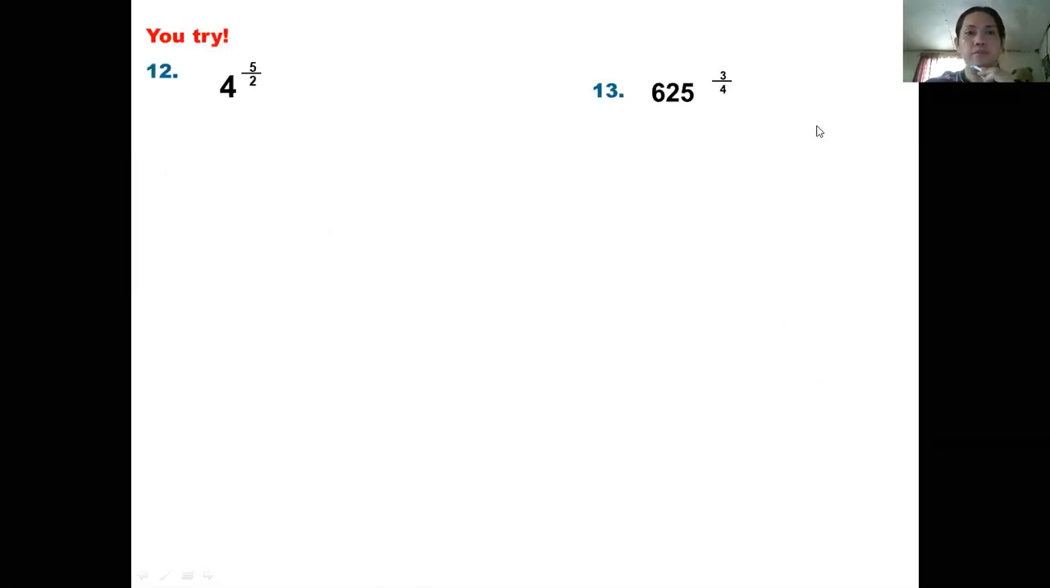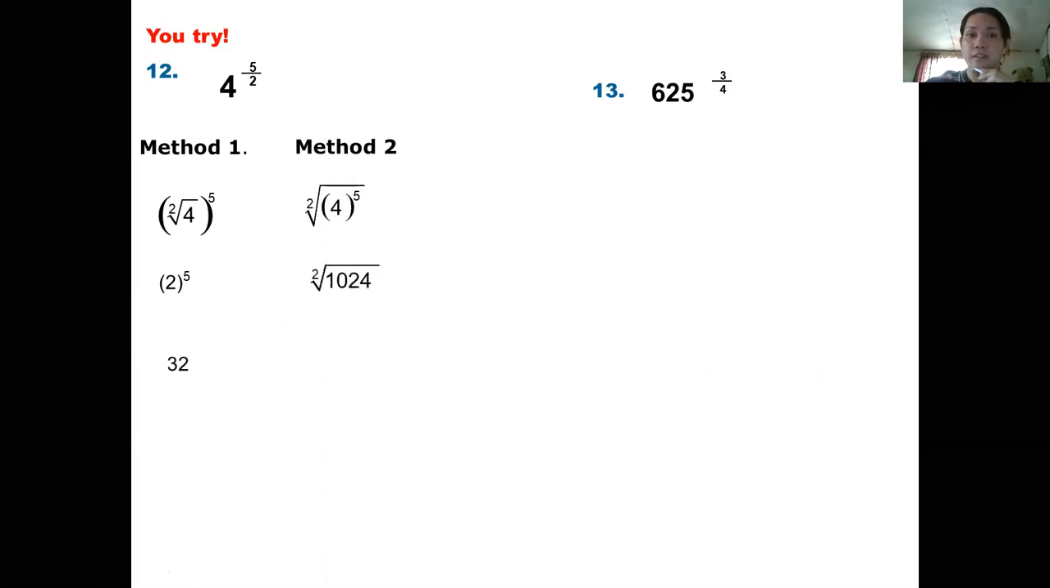So 4 to the power of 5 over 2. Method 1, the square root of 4 to the power of 5. So 2 to the power of 5, that gives us 32. And this one, method 2, we have the square root of 4 to the power of 5, then 1024, the square root of 1024 is 32. This is just the same thing. But method 1 is shorter compared to method 2.